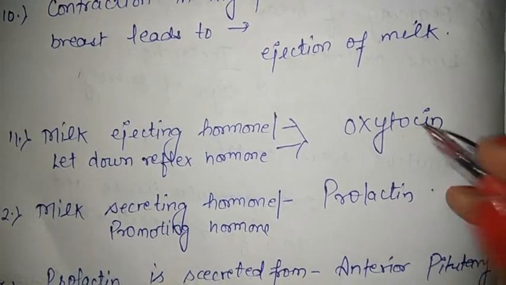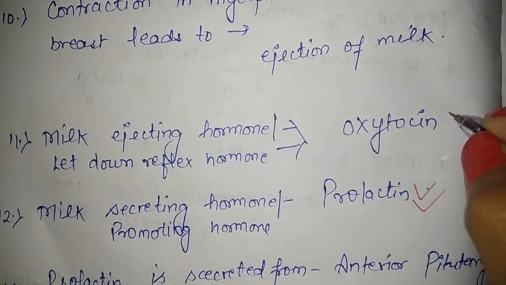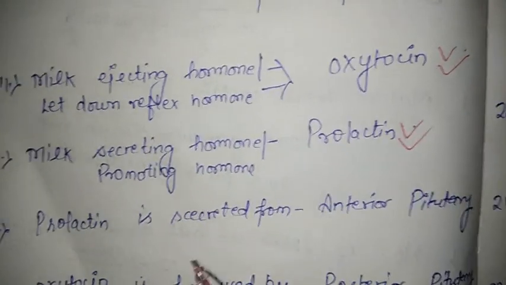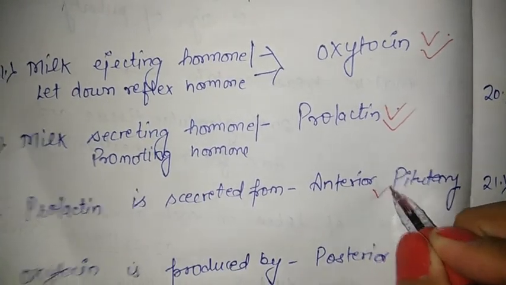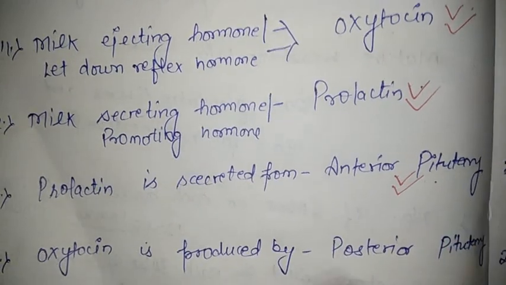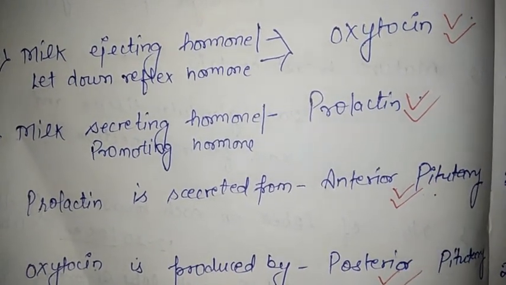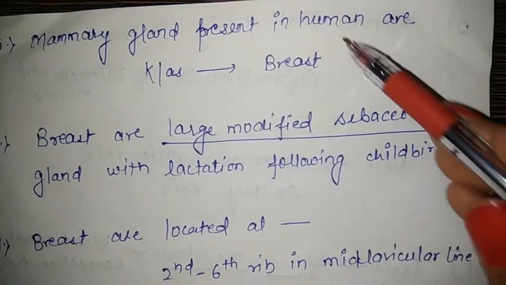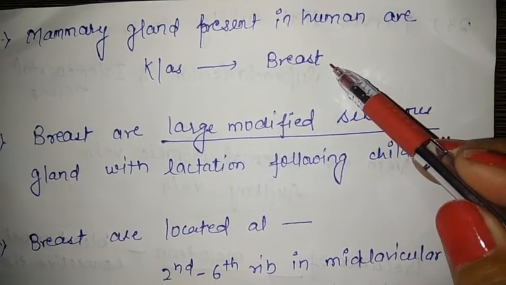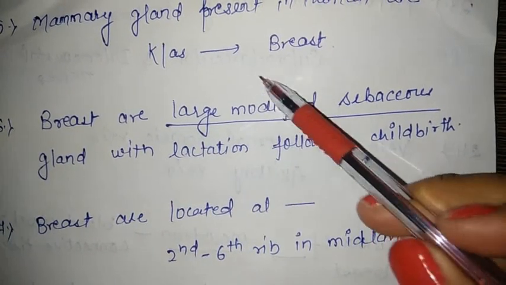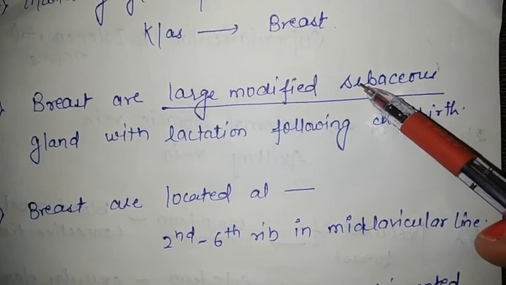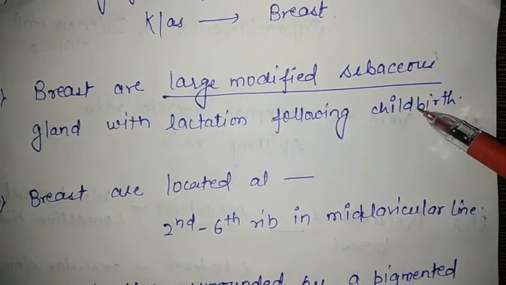So these are the two important questions asked in every exam. Prolactin is secreted from the anterior pituitary. Next important question, oxytocin is secreted from the posterior pituitary. Mammary gland present in human is known as breast. Breasts are large modified sebaceous glands with lactation following childbirth.